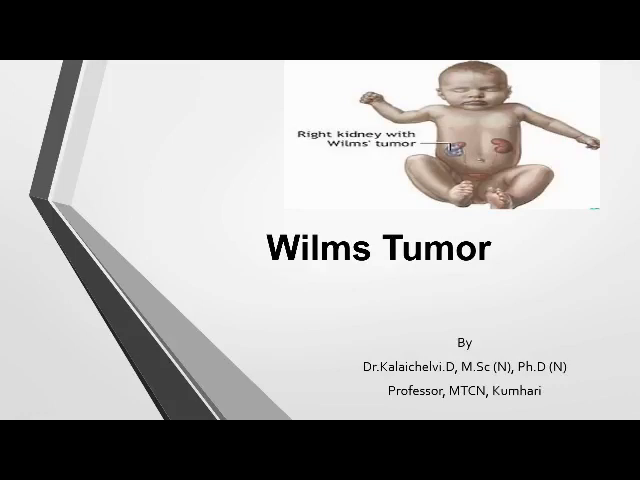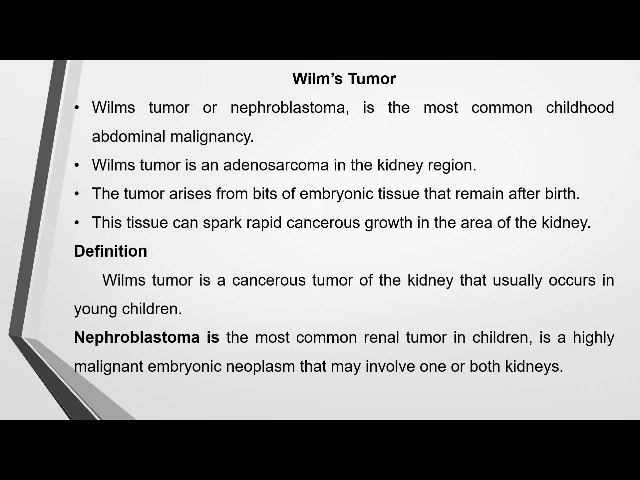Today I am going to discuss Wilms tumor or nephroblastoma. Wilms tumor or nephroblastoma is one of the most common childhood abdominal malignancies. It is an adenosarcoma in the kidney region. The tumor arises from bits of embryonic tissue that remain after the birth of the baby. The tissue can spark rapid cancerous growth in the area of the kidney.